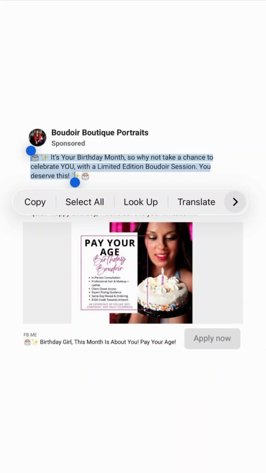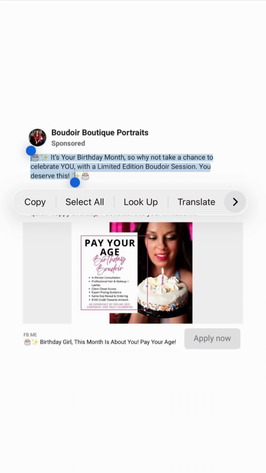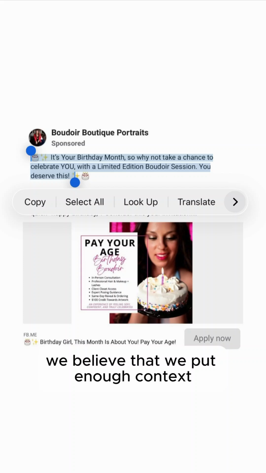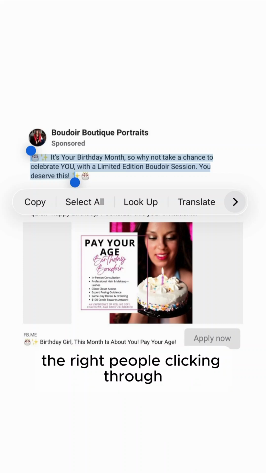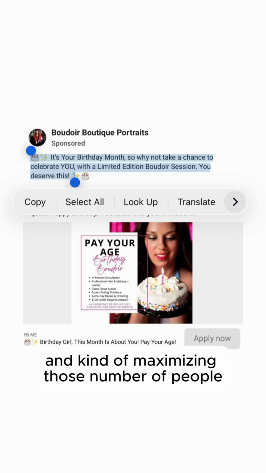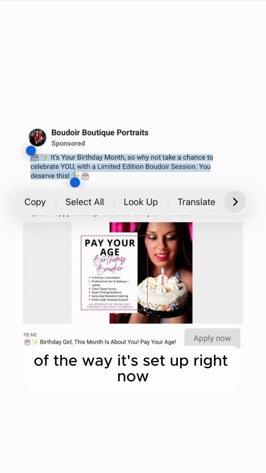The false belief that causes us to make this mistake is we believe that we put enough context to get the right people clicking through and maximize those number of people. But that is 100% incorrect with the way it's set up right now.